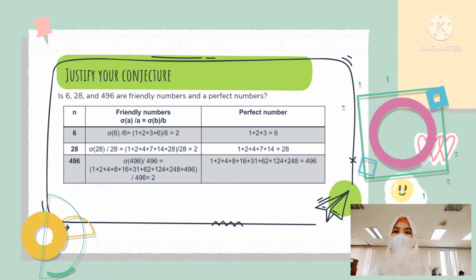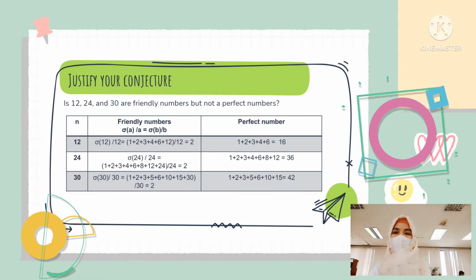In our statement of the problem, we need to prove whether all friendly numbers are perfect numbers. So in this second table, we are going to show you if all friendly numbers are perfect numbers. Let our n be 12, 24, and 30.